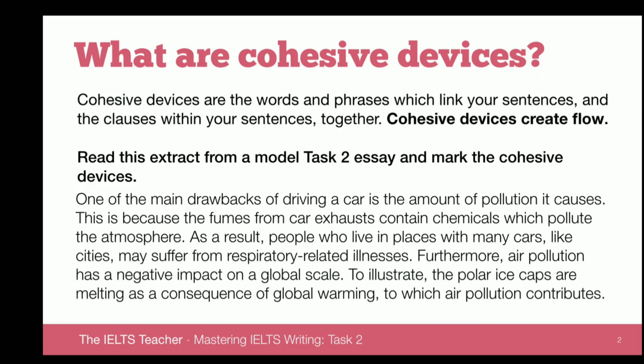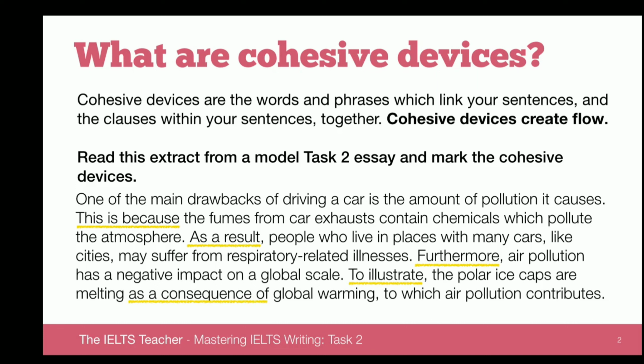So, in this paragraph, what are the cohesive devices I've used? This is because. As a result. Furthermore. To illustrate. And as a consequence of.